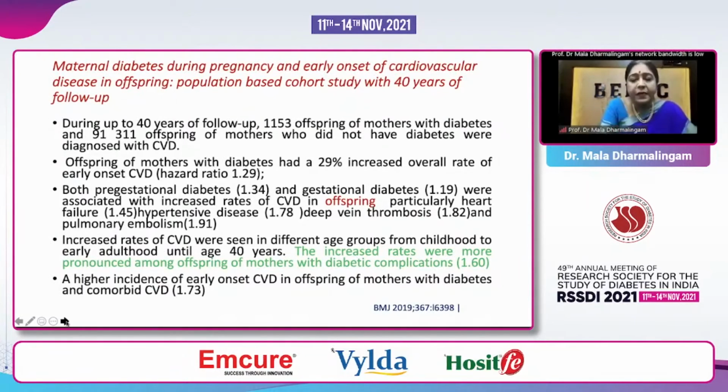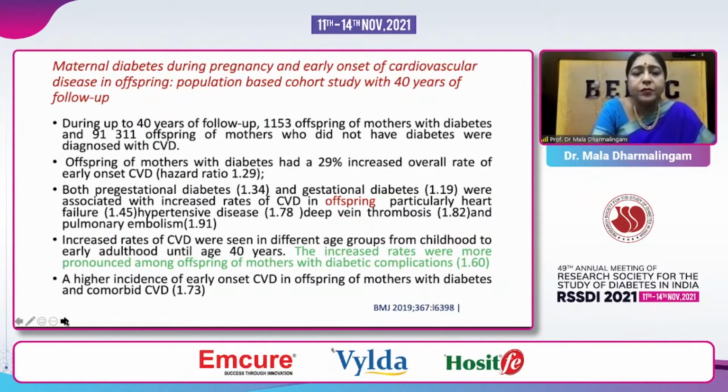So this was another study which was published in BMJ in 2019, looking at offspring. This was a very good study, which looked at 40 years of follow-up. They looked at about 1,100 offspring of mothers with diabetes, and also about 91,000 offspring of mothers who did not have diabetes, and saw what happens to the cardiovascular risk. And what they found was there was a 29% overall increased risk for offspring of mothers with diabetes to get CVD compared to the other counterpart.